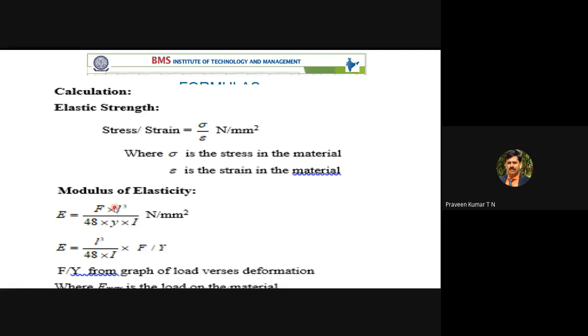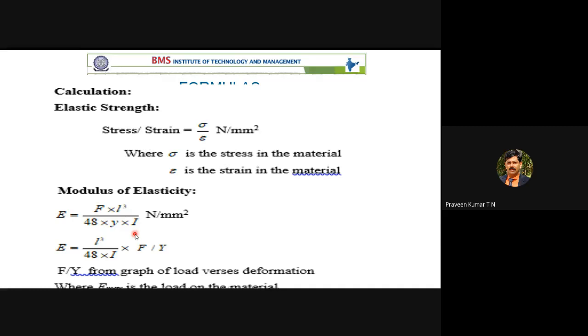Where F is the load, here you can see E, modulus of elasticity, is equal to F into L. L is always the gauge length, not the length of the specimen. You have to remember, in the bending formula, L is always gauge length. The 48 comes from the formula for a simply supported beam. Later in mechanics of materials, you are going to derive how you get L cube divided by 48. So Y is the displacement, and I is the moment of inertia.